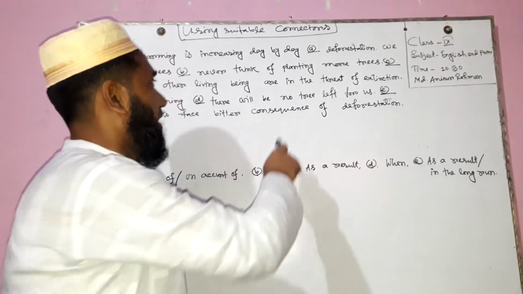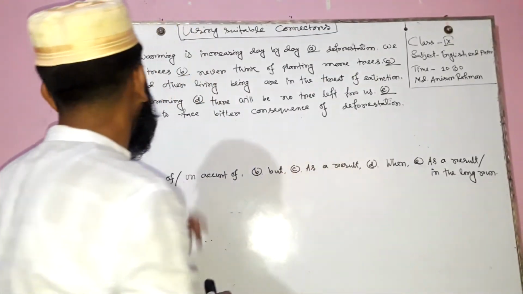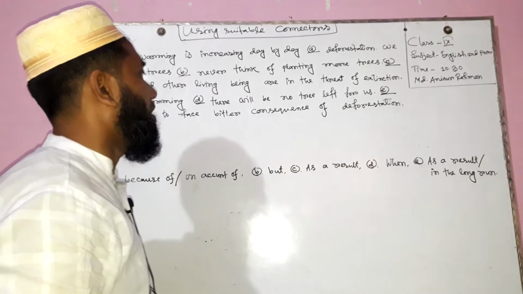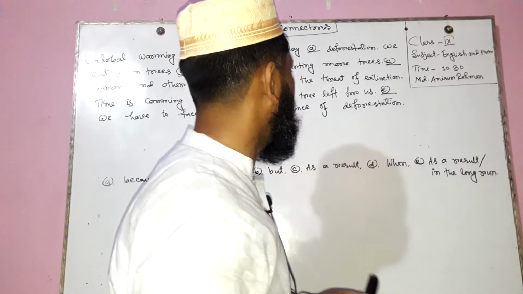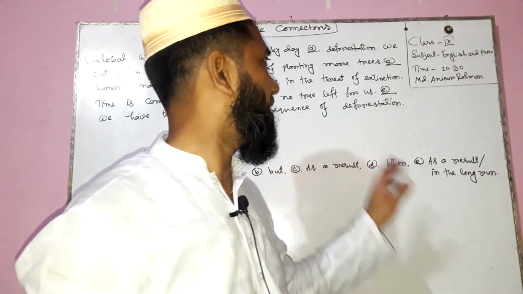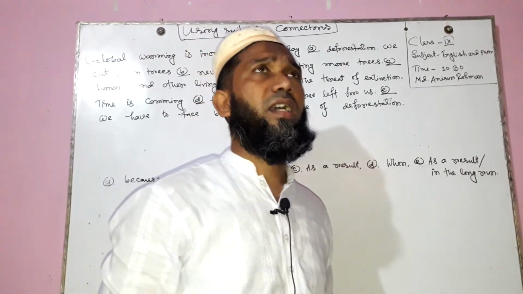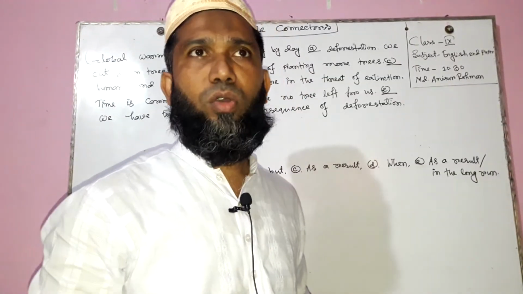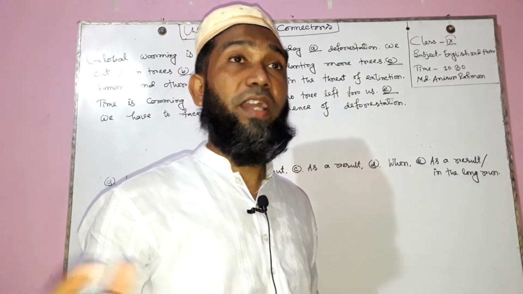Here we are watching: dash, we have to face bitter consequences of deforestation. It is a sentence which indicates the final result. So here we need a connector which focuses on a result, a final action.